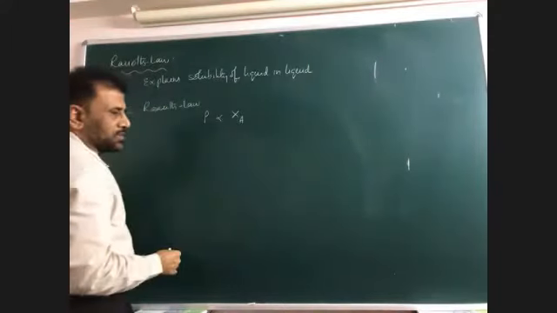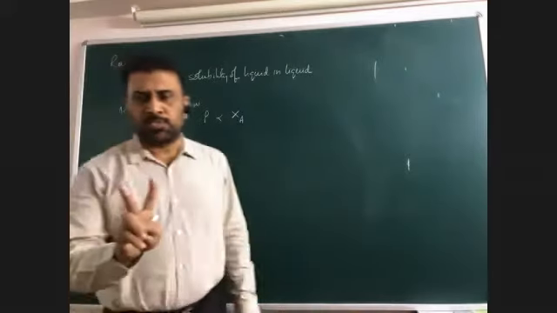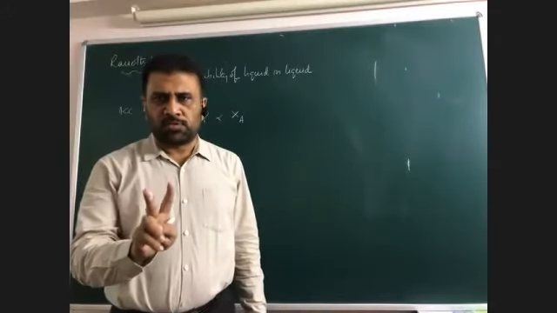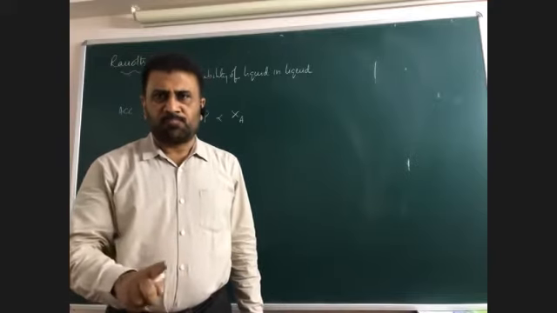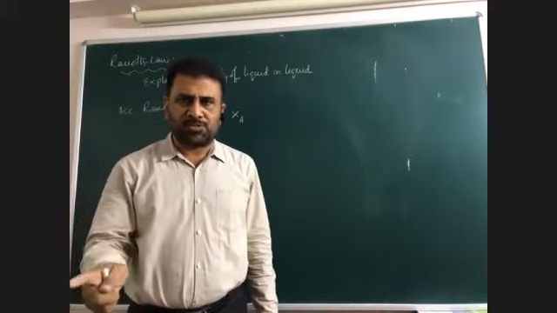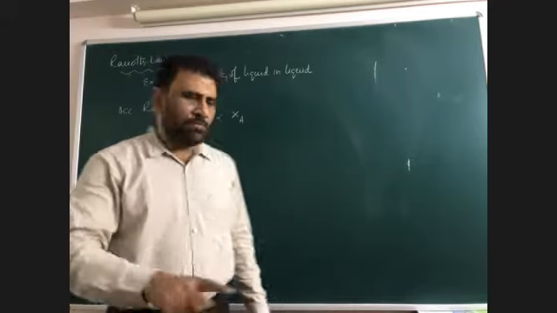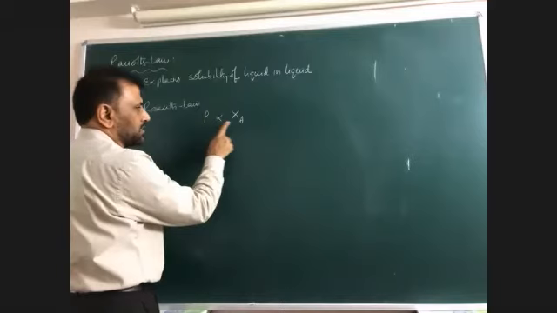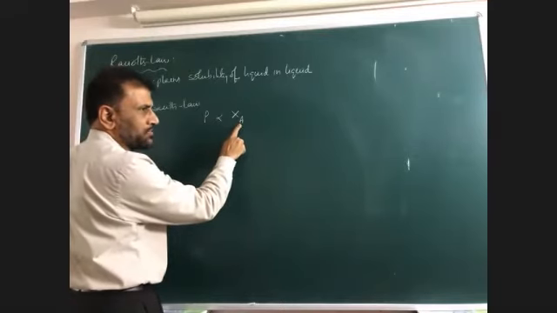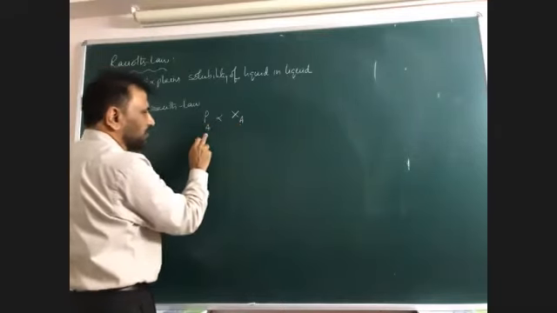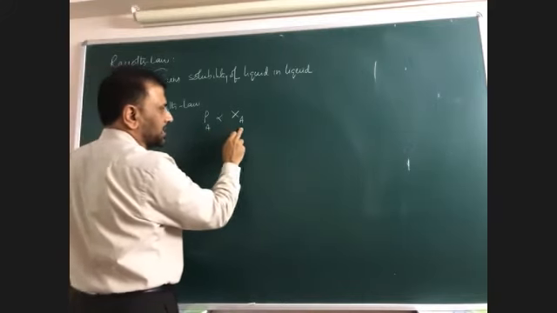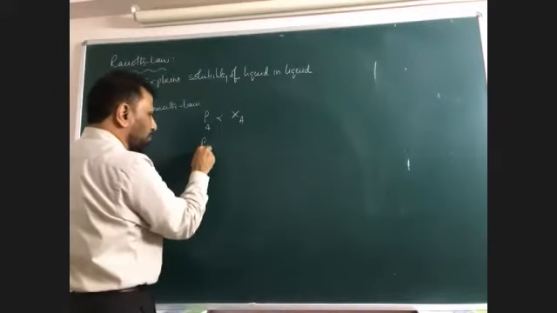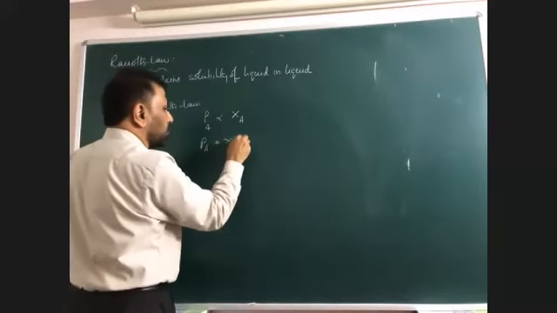vapor pressure of a liquid is directly proportional to the mole fraction of the liquid. For example, if two liquids, A and B, are present in a beaker, we can calculate the vapor pressure of A, and we can calculate the vapor pressure of B also. The basic definition is that the vapor pressure of a liquid is directly proportional to its mole fraction. That is, PA, the vapor pressure of liquid A, is proportional to XA. This can be written as PA is equal to XA into P naught.